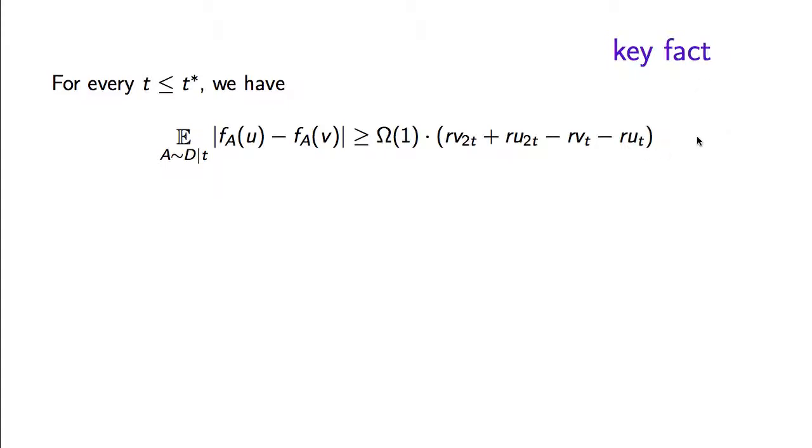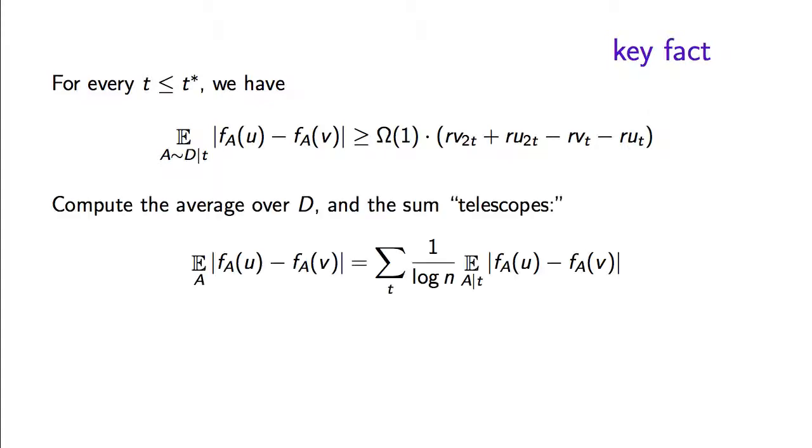The reason why this lemma is essentially all of the proof of Bourgain's theorem is that from this to Bourgain's theorem is just a one-line calculation, because in order to compute the actual expectation, we can then take the sum over all t that are powers of 2 of this conditional expectation times the probability that that particular value of t is selected.